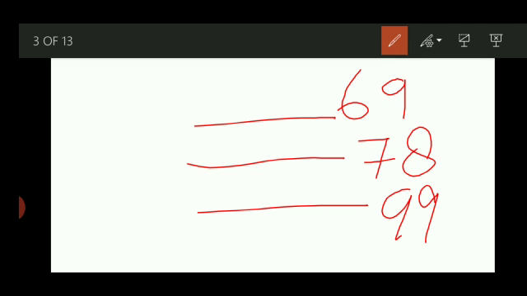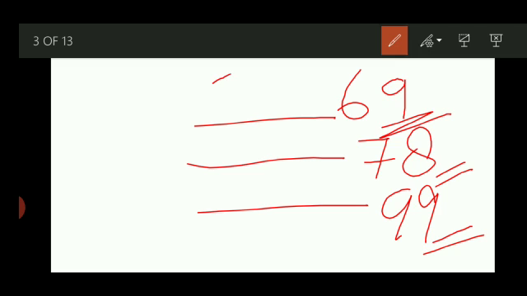Maybe if I will ask what will come before 78, no one can reply in a fast way. Whether you have learned all numbers, immediate reply is very difficult for all students. Some can give, but everyone cannot. So I brought a logic behind this. If somebody is asking what numbers will come before of any number, just go to the last number. The last means here is the 9 last, here is 8 is the last, and this is the 9 is last. See the logic.